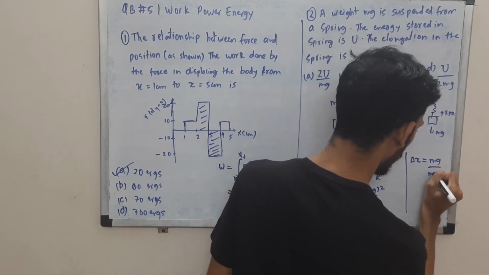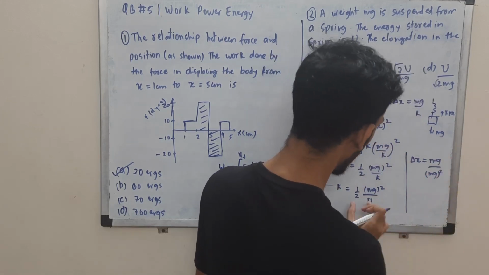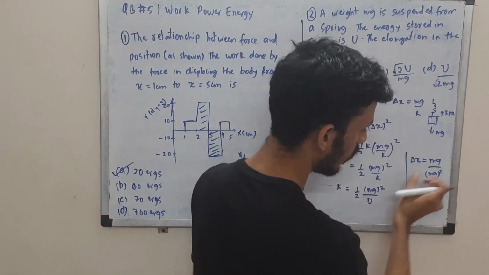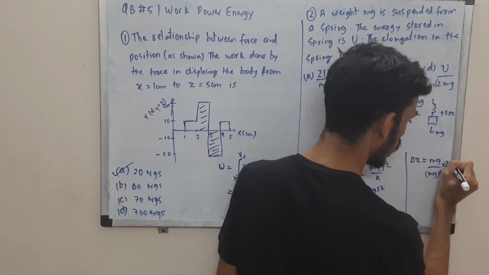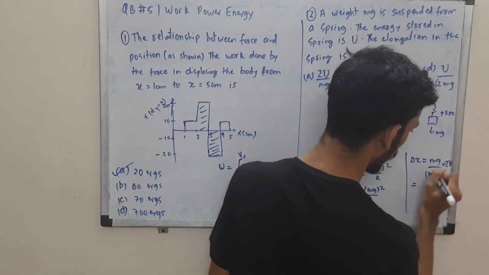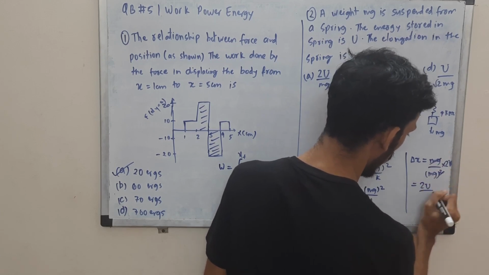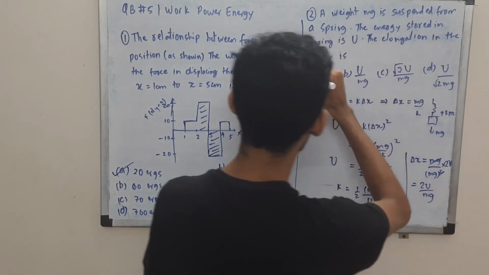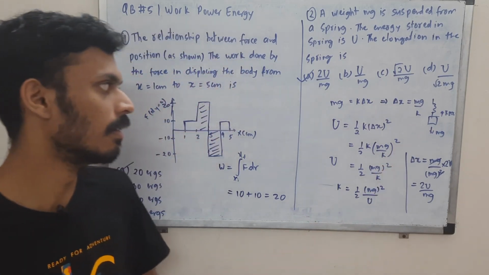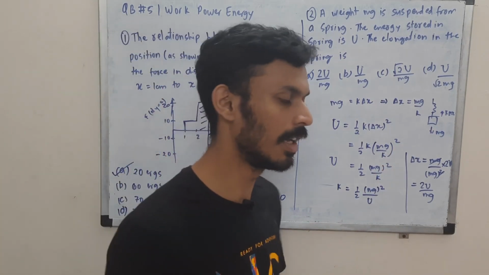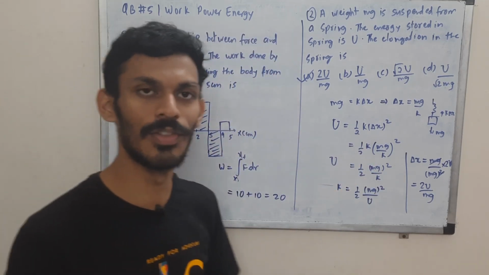So underneath we have mg square and this will go on top, the denominator of the denominator goes into the numerator. So we'll have 2u in the numerator. This mg will cancel and we'll have 2u by mg, which is option A. So basically you'll have to use equilibrium and the extension and then eliminate and manipulate the variables so as to obtain delta x. So those were the first two questions.